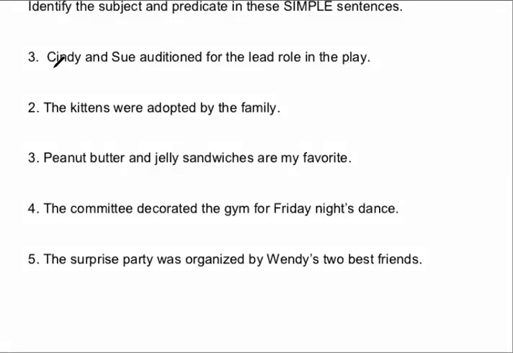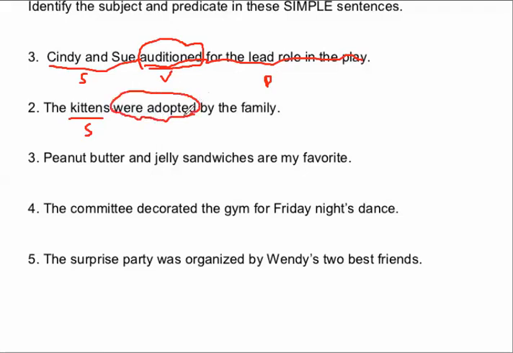If you notice, Cindy and Sue are the subject. Auditioned for the lead role in the play is the predicate, whereas auditioned is the verb. In the next one, kittens are the subject. Were adopted is the verb. And from the verb till the end, you have the predicate.